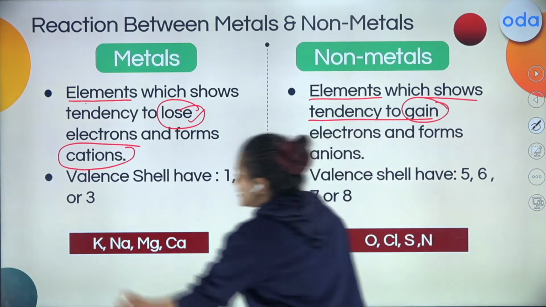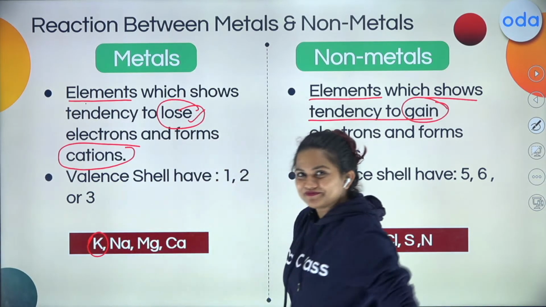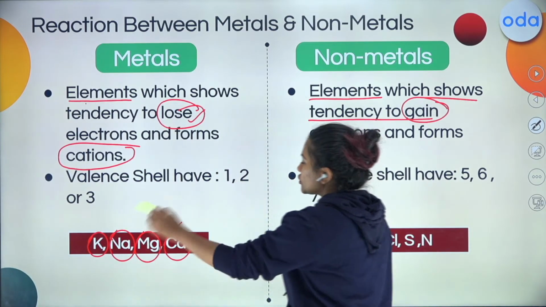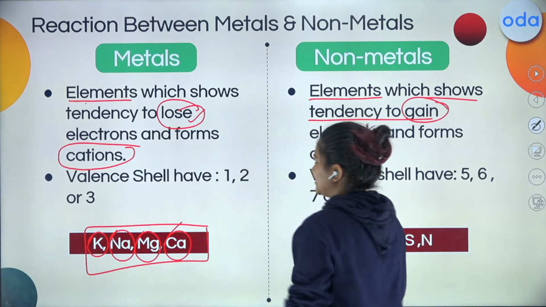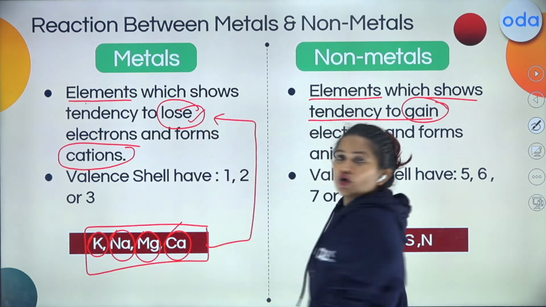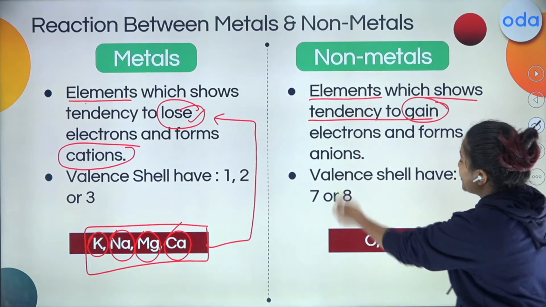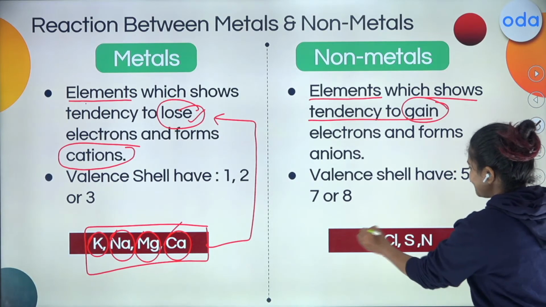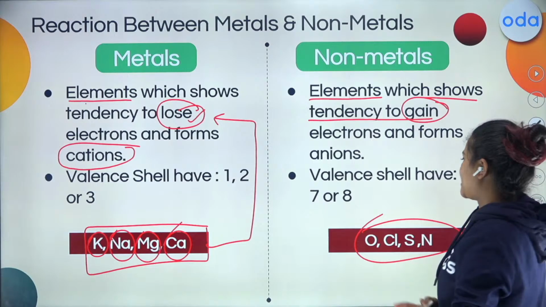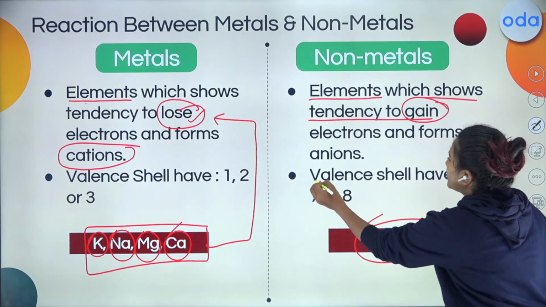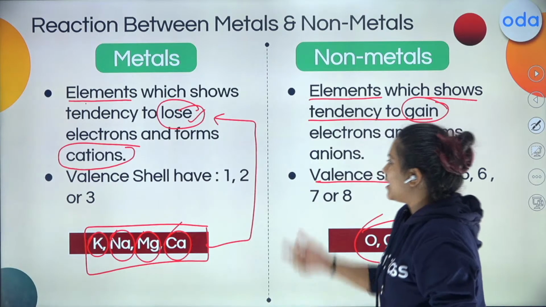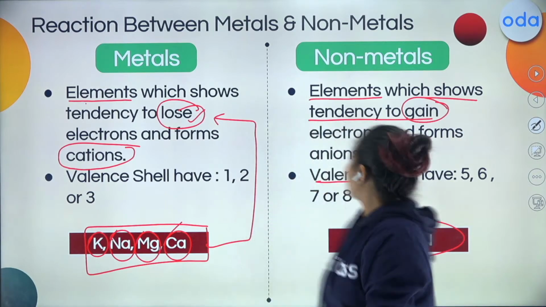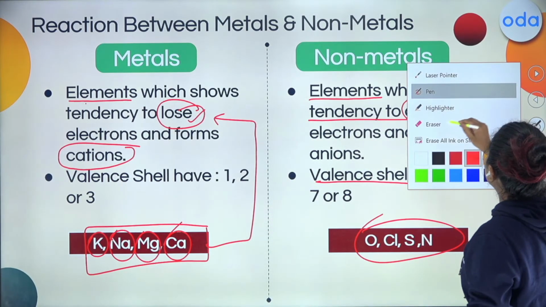For example, you might have heard about the metals potassium, sodium, magnesium, calcium. So the tendency of these metals is to lose electrons. While non-metals, what do they do? They gain electrons. Yes, so this is the difference. Now you might be wondering about some words that say valence shell, 1, 2 or 3, valence shell, 5, 6 or 7. So what is this? Chalo, let's try to move ahead.